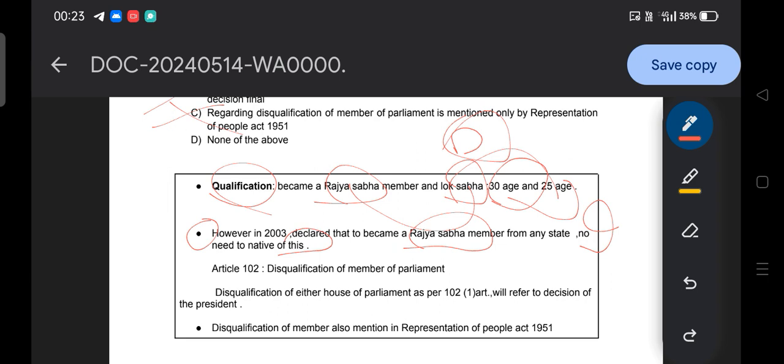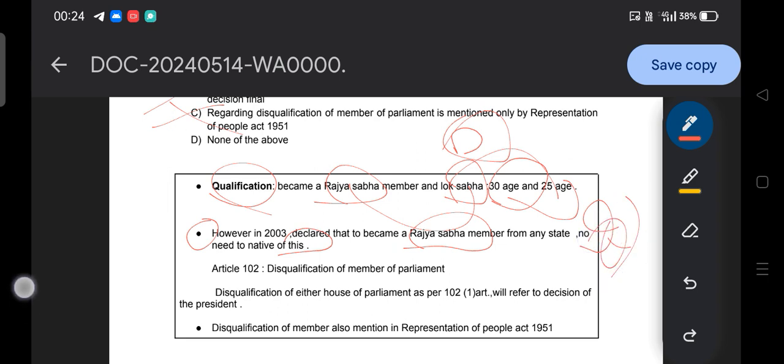So this is how a provision was added that a person who belongs to another state can be represented to any state in the Rajya Sabha. They can represent any state in Rajya Sabha. So this is one thing you should be clear about, and this is going to be very, very crucial.